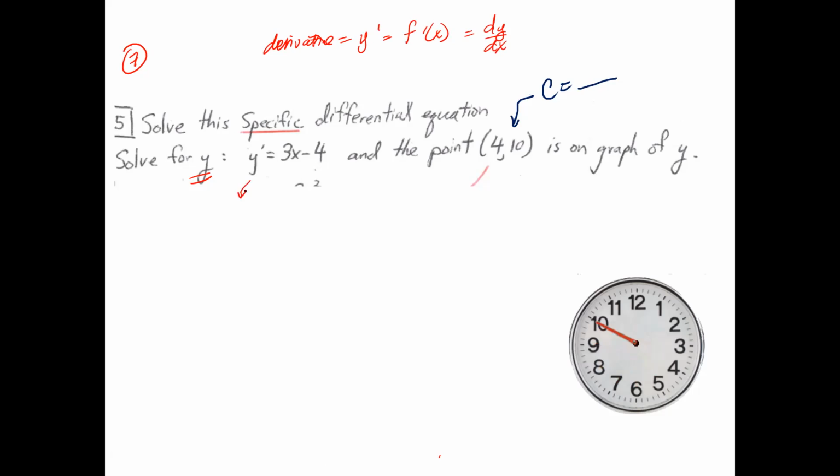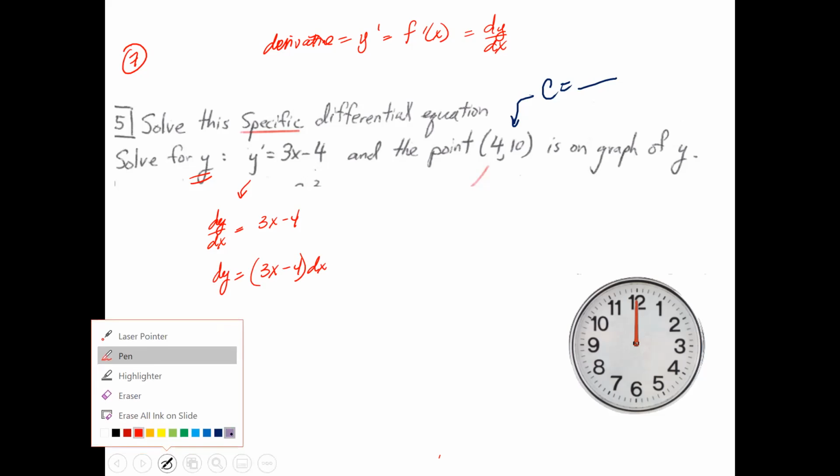So I'm going to rewrite this as dy over dx equals 3x minus 4. Now, when I'm doing the reverse of the derivative, which is going to be the integral, I want the x's on the same side. So then I'm going to have dy is equal to 3x minus 4. Move the dx over, so dx.